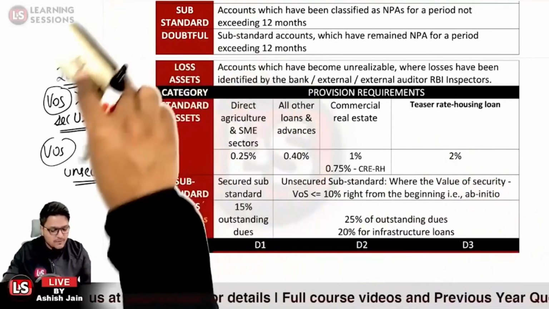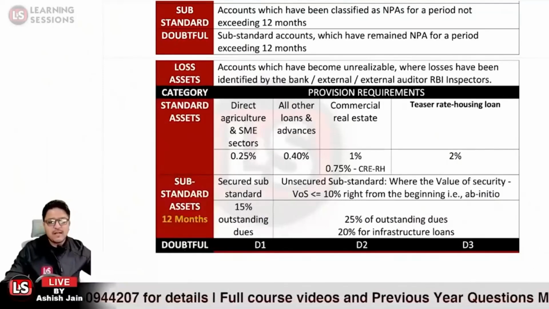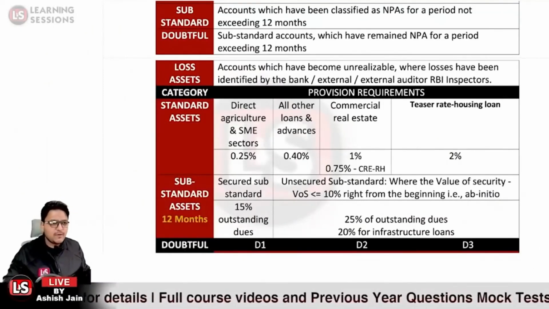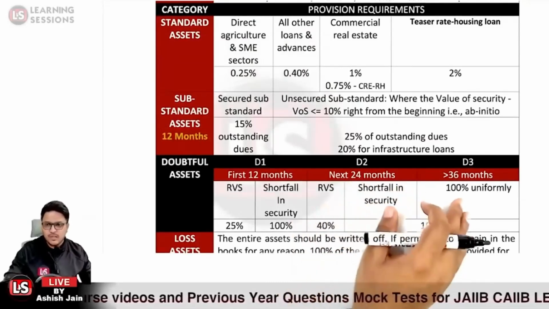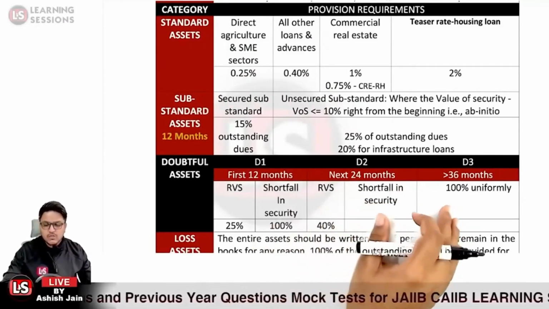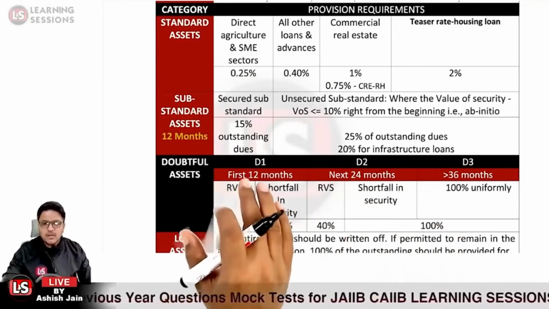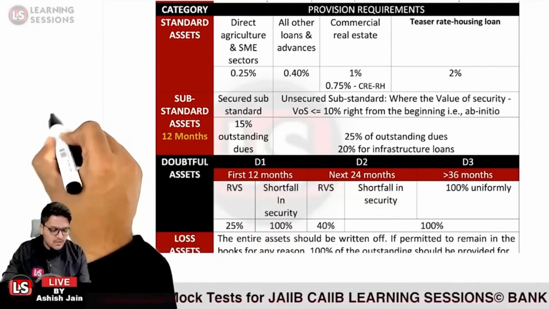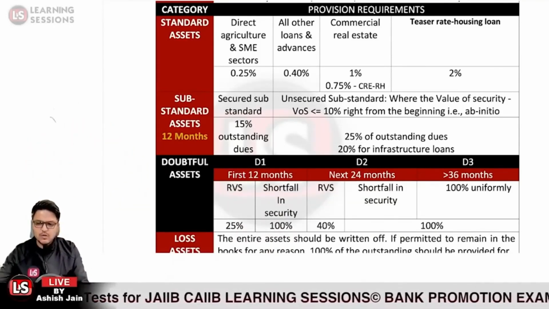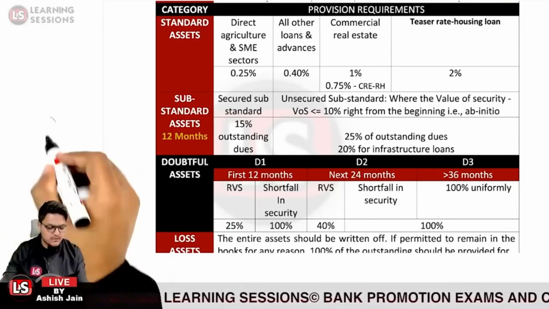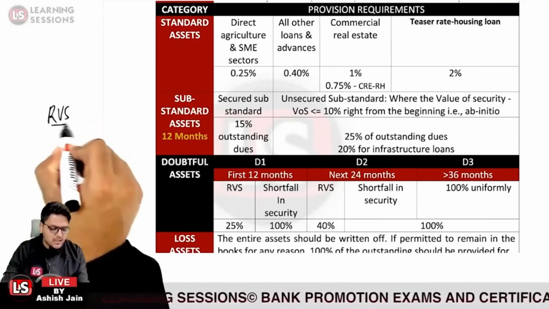Is that clear? Further, if the loan is classified under the doubtful category, we have three categories under it: D1, D2, D3. In the case of the doubtful category, we consider the realizable value of security. What does that mean?